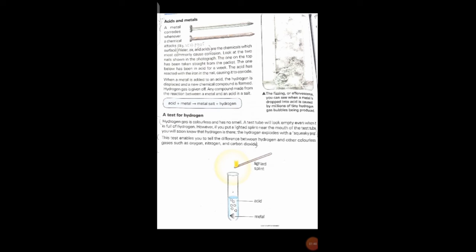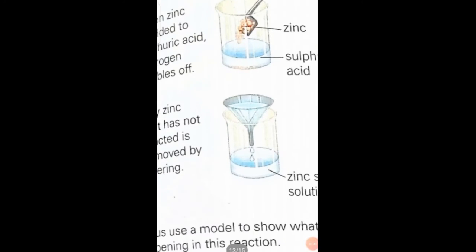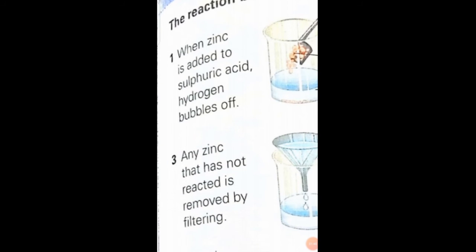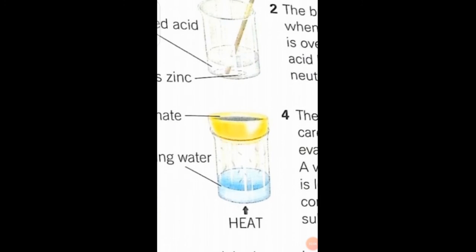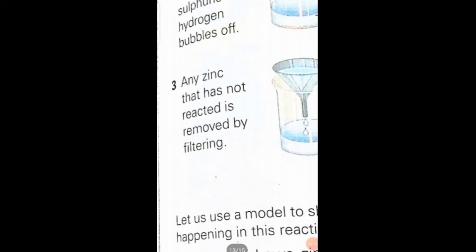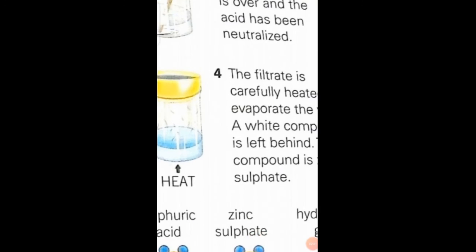Now we will talk about the reaction between zinc and sulfuric acid. When zinc is added to the sulfuric acid, hydrogen bubbles off. Hydrogen bubbles will be released when we react zinc with sulfuric acid. Number two, the bubbles stop when the reaction is over and the acid has been neutralized. Anything that has not reacted is removed by filtration. By the filtration process, you can easily remove the zinc.